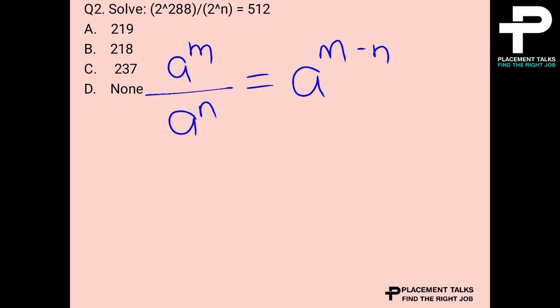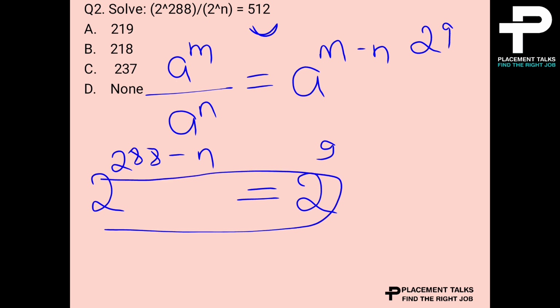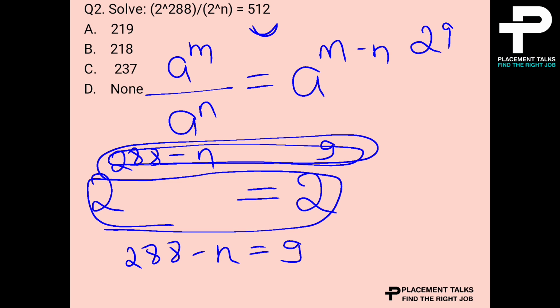So we can write 2 raised to 288 minus n is equal to, we can write this 512 as 2 raised to 9. Whenever the bases are same, we can equate their exponents. So by this 288 minus n will be equal to 9. By interchanging, we can say that n will be equal to 288 minus 9.